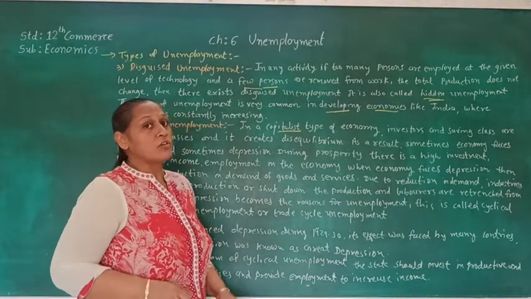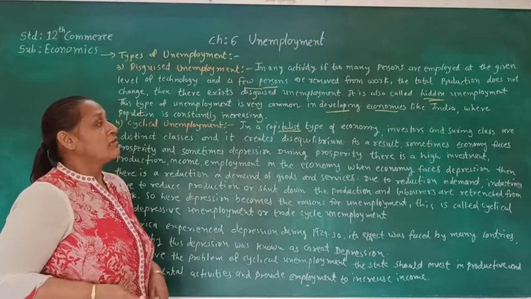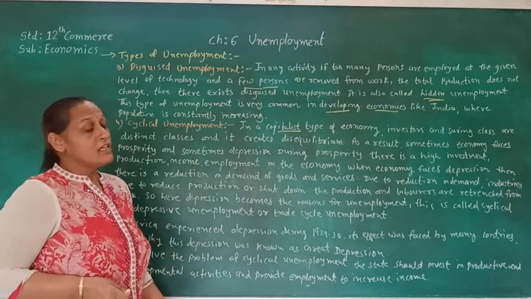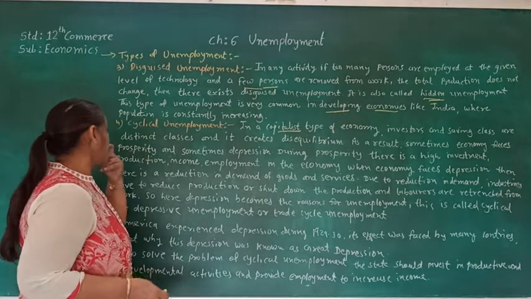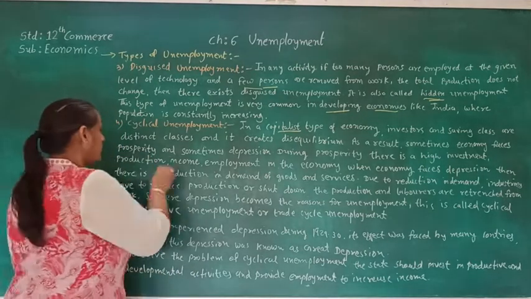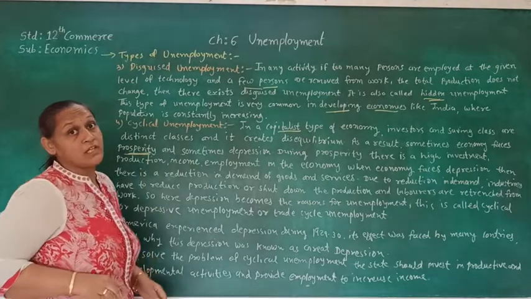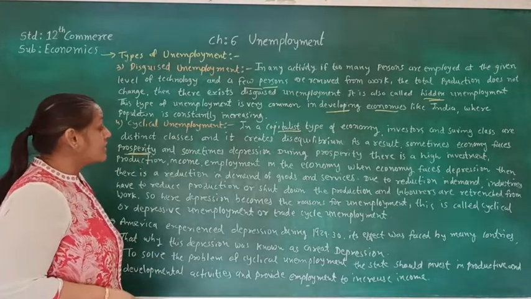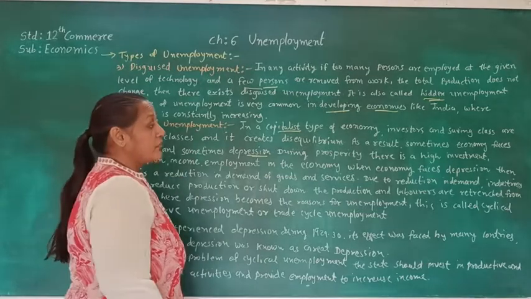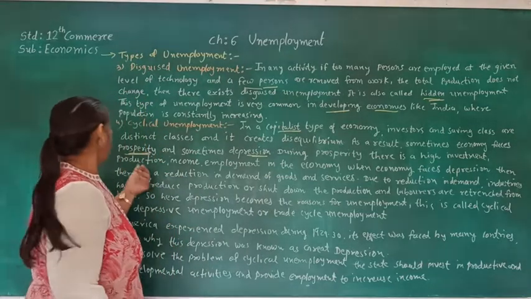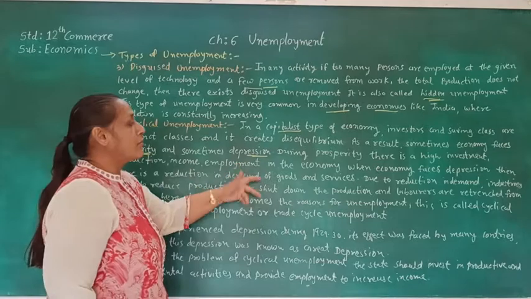So here, because there are two types of people, one is an investor and another is a saving class, as a result sometimes the economy faces prosperity. So sometimes there is a boom in the economy and sometimes there is a depression in the economy. During prosperity there is high investment, production, income, and employment in the economy.